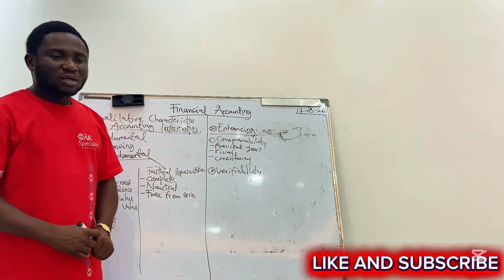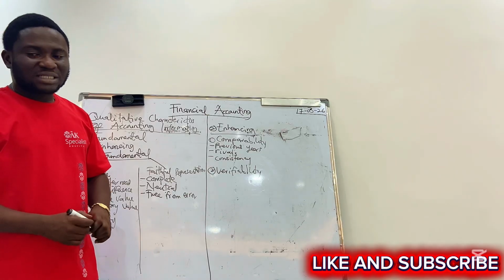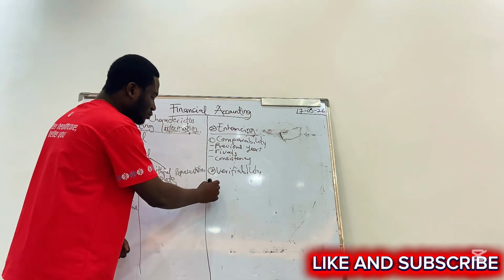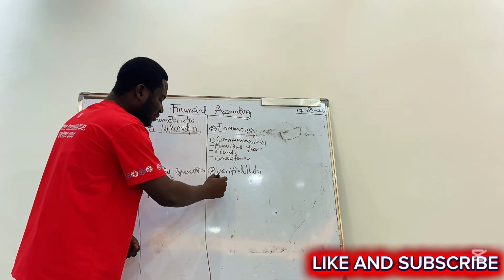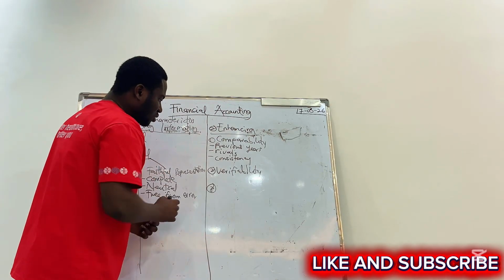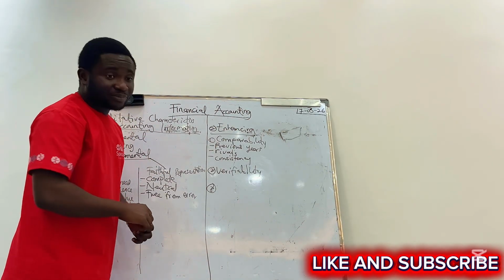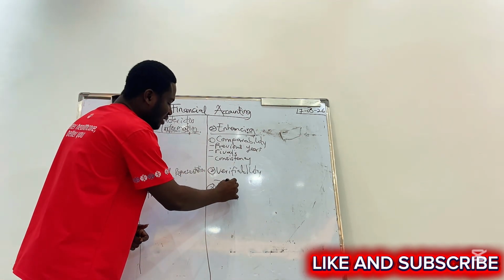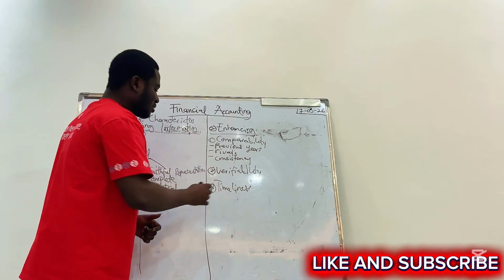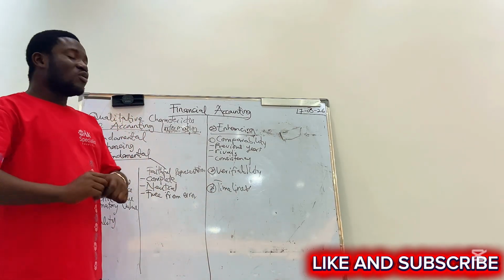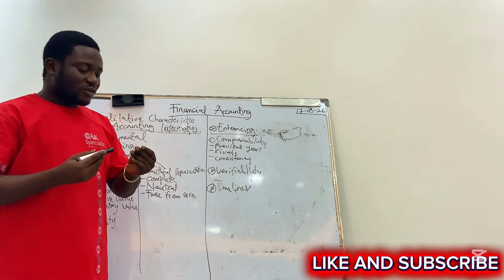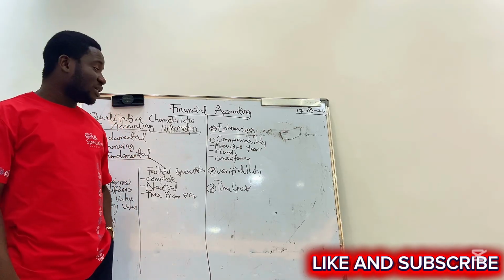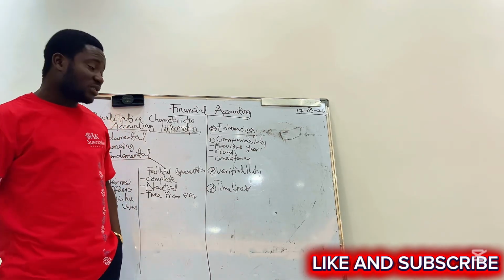Then again, number three, we can talk about timeliness. Some time ago I was watching Fog tutorials. He has been one of the best people that have blessed us in our university days.